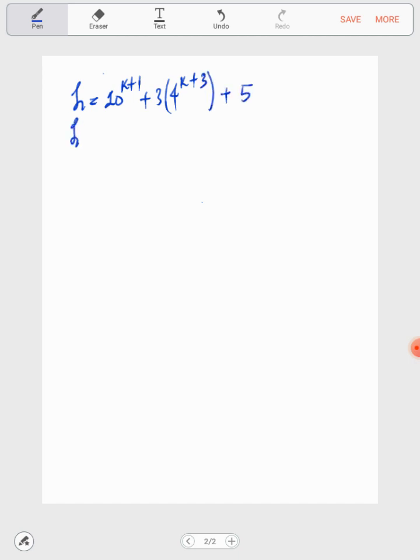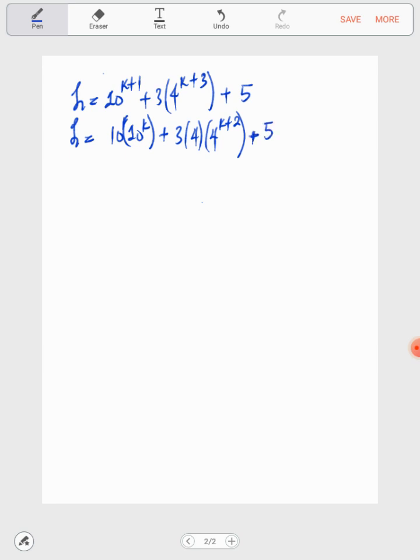I can rewrite this as 10 into 10 to the power of k, by the law of indices, plus 3 into 4 into 4 to the power of k plus 2, then plus 5.